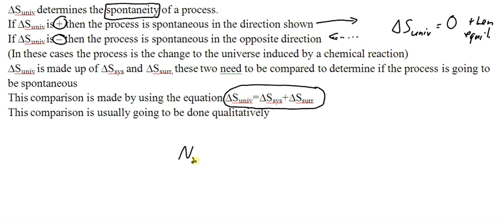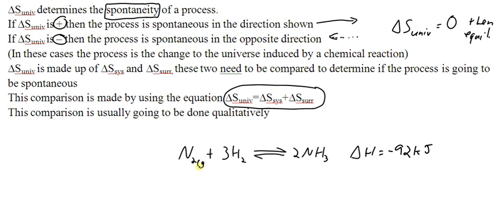So for example, we'd be looking at something like this, which is considered a reversible process, and it would have a delta H of negative 92 kilojoules. So if we're looking at this equation, right now it's going to be really hard to say whether or not the process is going to be spontaneous. A portion of that is that we don't have enough information here to predict the sign for the change to entropy of the system, because we don't have any states of matter, which is really what we need in order to determine the sign for the change in entropy of the system.